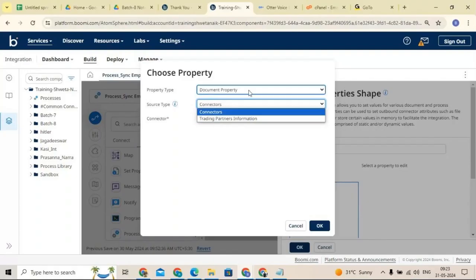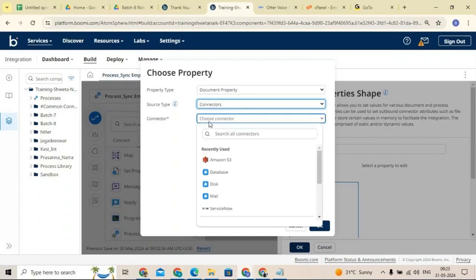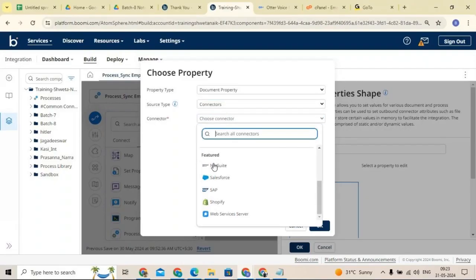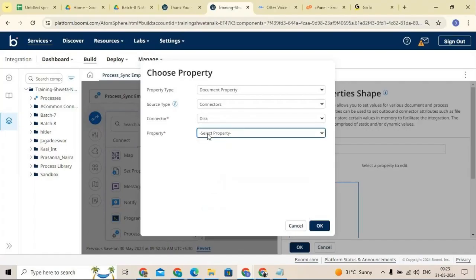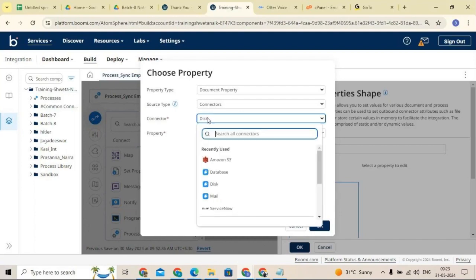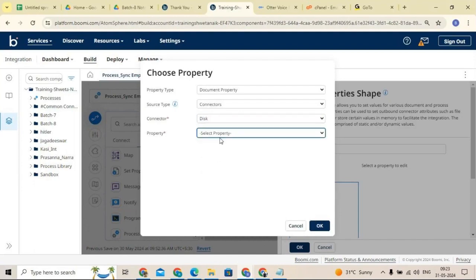So for document property, we have the source type as connector. Now here you need to select which connector you want. You can see here NetSuite, Salesforce, SAP, Shopify, web services, different connectors we have, right? Let's select a connector, the disk connector. Let's take a disk connector. We are dealing with a disk, so I can select disk.